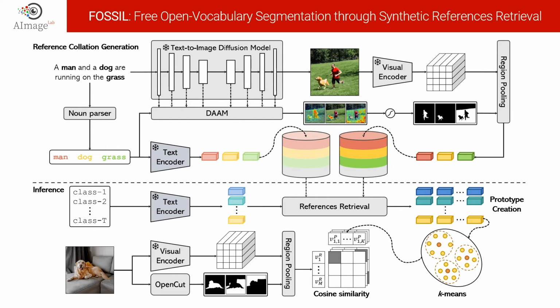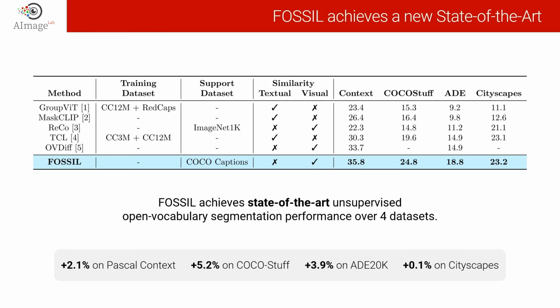We compare our method in terms of mean intersection over union against recent unsupervised open vocabulary semantic segmentation approaches. Our results demonstrate that Fossil achieves new state-of-the-art performance over 4 datasets. In more detail, we measure a performance increase in terms of mean intersection over union of 2.1% on the Pascal Context dataset, 5.2% on the COCO-Stuff dataset, 3.9% on the ADE20K dataset, and 0.1% on the Cityscapes dataset.